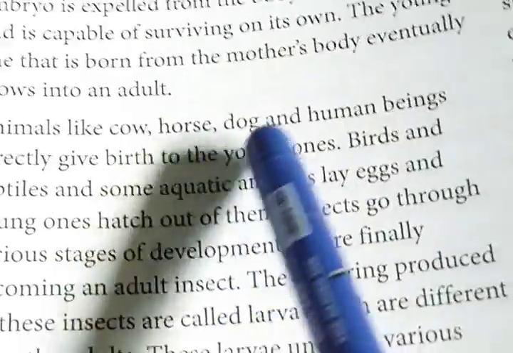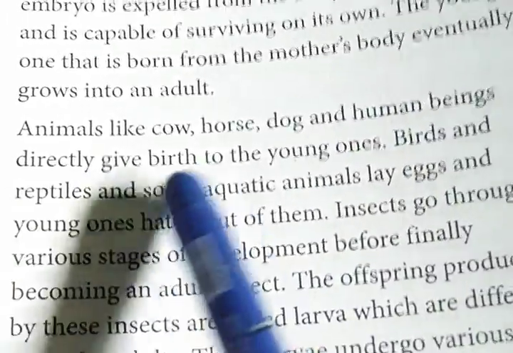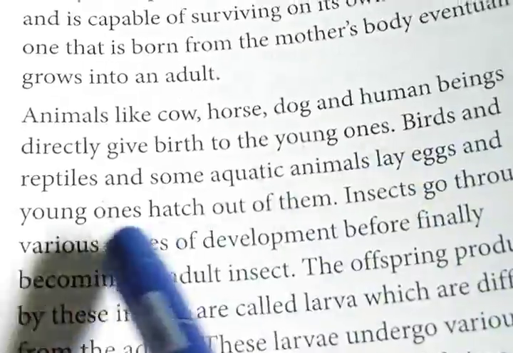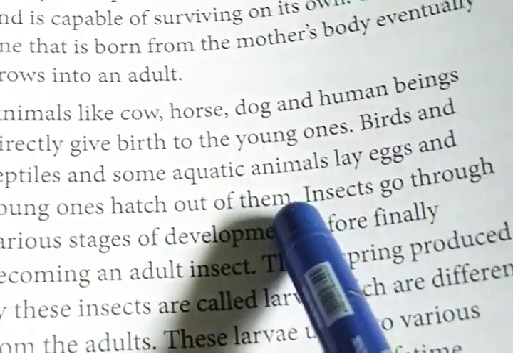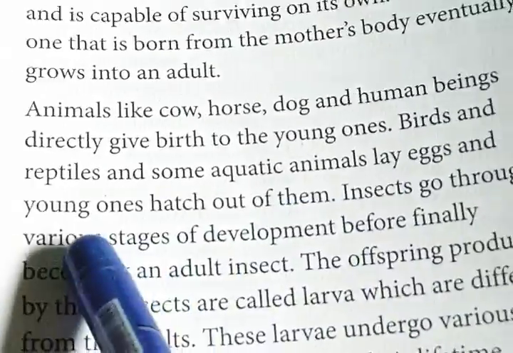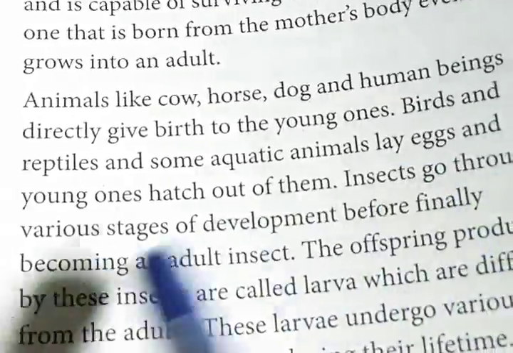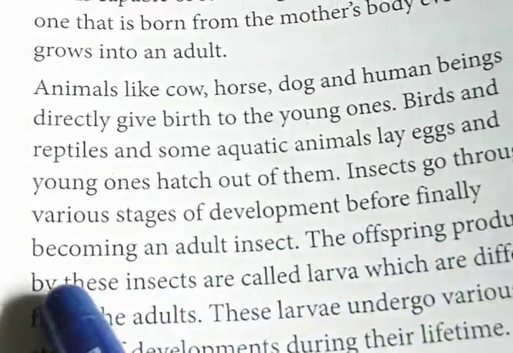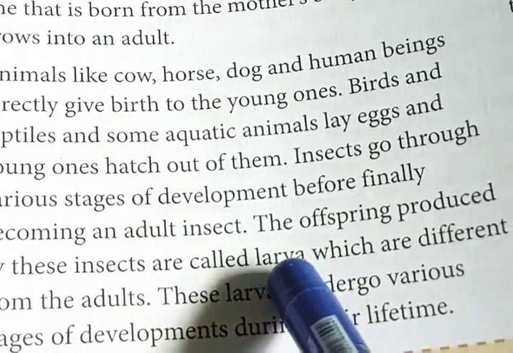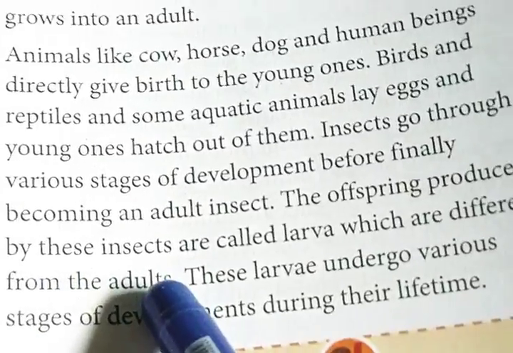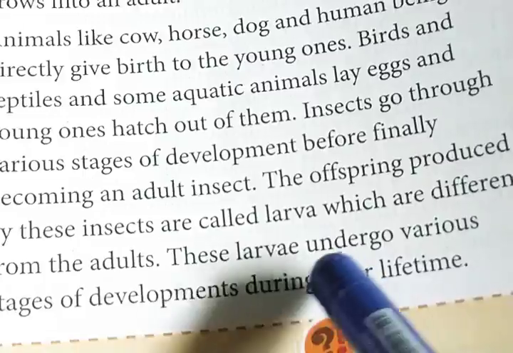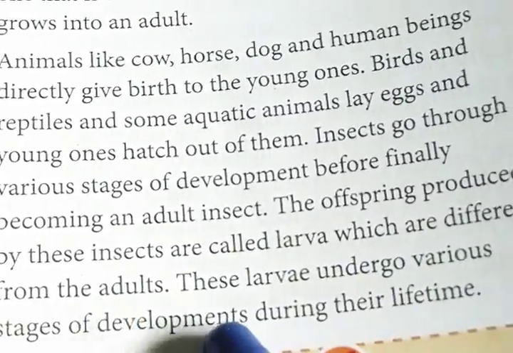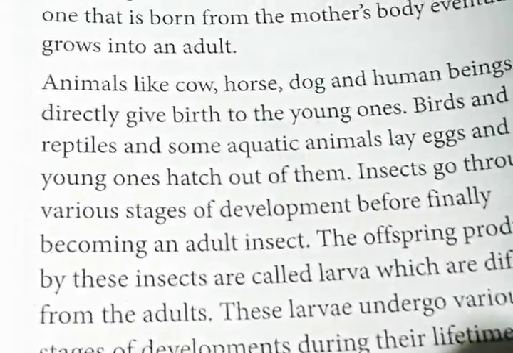Animals like cow, horse, dog, human beings directly give birth to the young ones. Birds, reptiles, and some aquatic animals lay eggs and young ones hatch out of them. Insects go through various stages of development before finally becoming an adult insect. The offspring produced by these insects are called larvae, which are different from adults. These larvae undergo various stages of development during their lifetime.